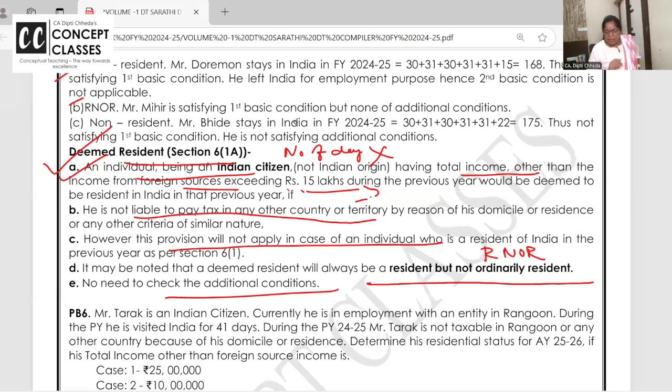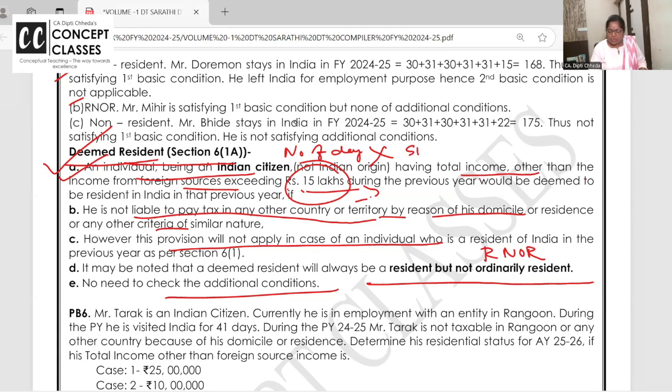He's not liable to pay any tax anywhere else in the world, because there either they are tax haven countries or tax zero. So pay the tax in India, because you're said to be deemed resident in India. Important is, in India he should have 15 lakhs above income, and he will be treated as resident.